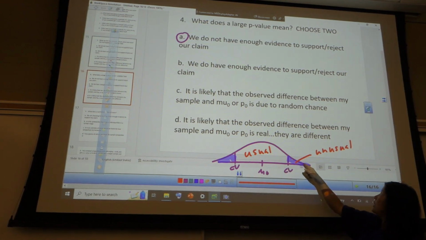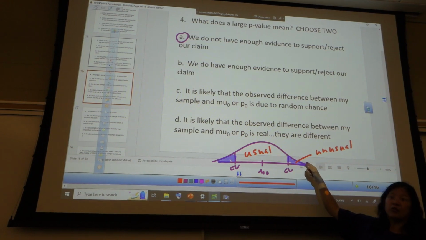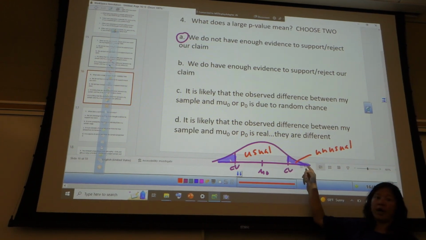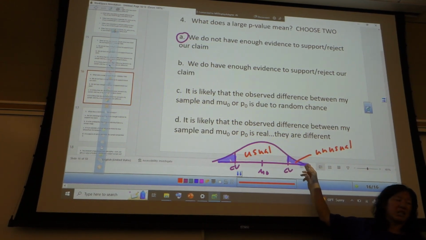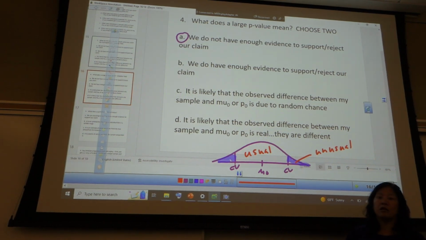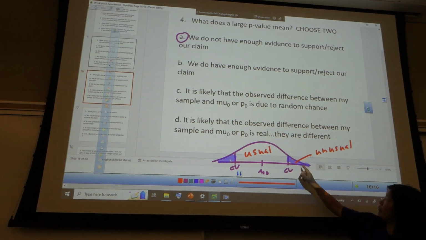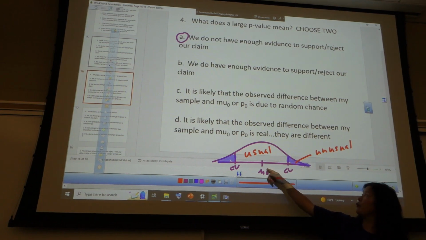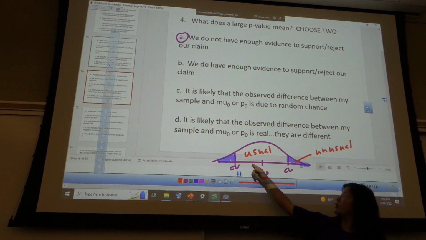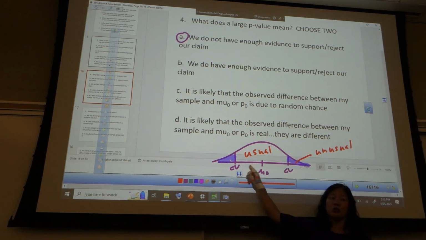When I get something out here, that's unusual. If I get something beyond my critical value, that's when I've got a small p-value, it's unlikely, I reject H naught. And that's when I really am different from mu naught. Here, my difference from mu naught is just due to random chance.